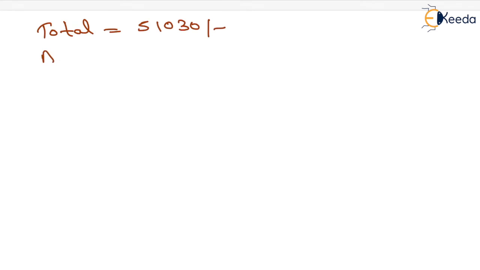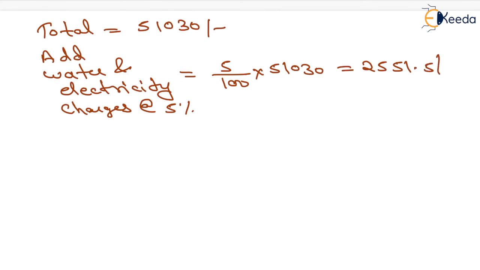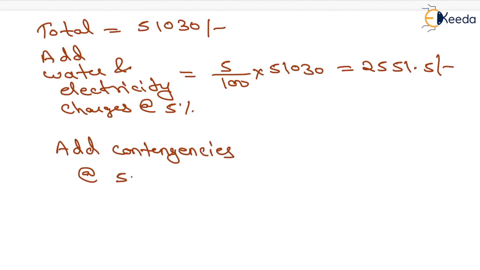Now we need to add water and electricity charges at the rate 5%. So it will be equal to 5 by 100 of 51030. It will be equal to 2551.5 rupees. Now we need to add contingencies at the rate 5%.